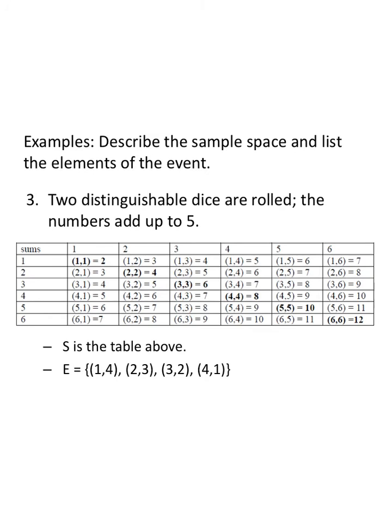Describe the sample space and list the elements of the event: 2 distinguishable dice are rolled. The numbers add up to 5. So my sample space consists of everything in this table, and here we have our cross-reference chart. It's a great way of looking at something like 2 dice are rolled. Adding up to 5, notice they're all here on the diagonal. So we have 1, 4, 2, 3, 3, 2, and 4, 1. The event space.